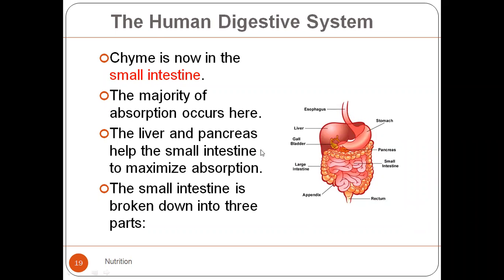Next, the chyme comes into the small intestine and the major part of absorption of food takes place in the small intestine. Okay, but before that, let us come to the role of the nervous system and the gastrin hormone in the secretion of gastric juice. About 2 to 3 liters of gastric juice is produced inside the stomach every day, but it is under the control of the nervous system.